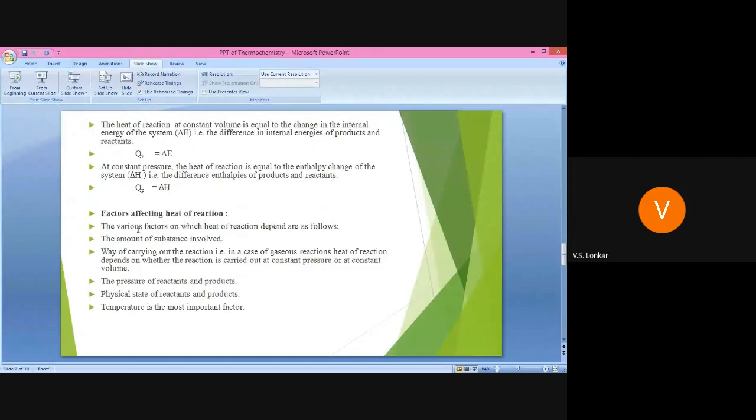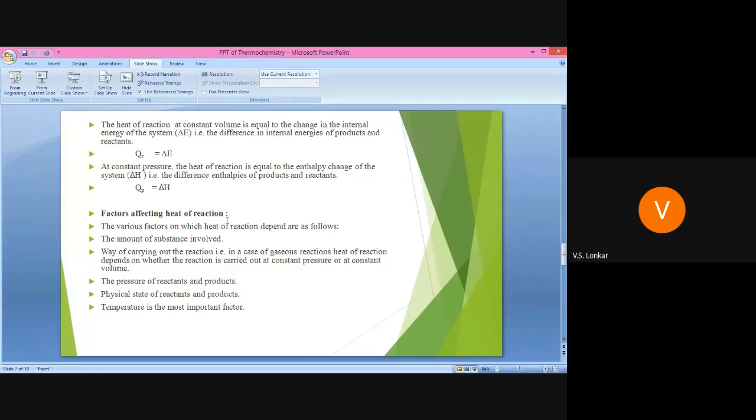The next point is factors affecting heat of reaction. Just remember, QV equals delta E and QP is equal to delta H. At constant volume, heat of reaction equals the change in internal energy, and heat of reaction at constant pressure equals the enthalpy change. Then, factors affecting heat of reaction.